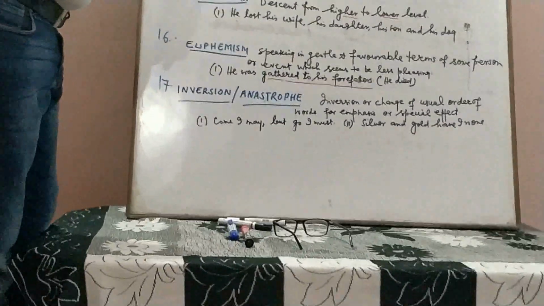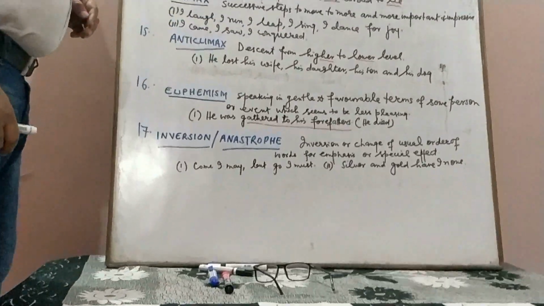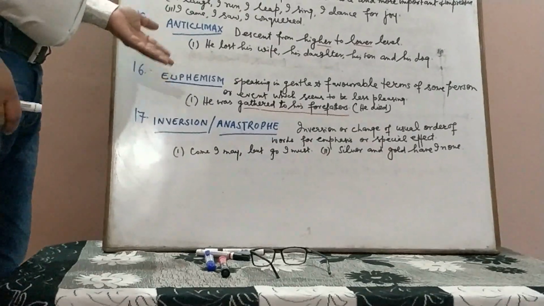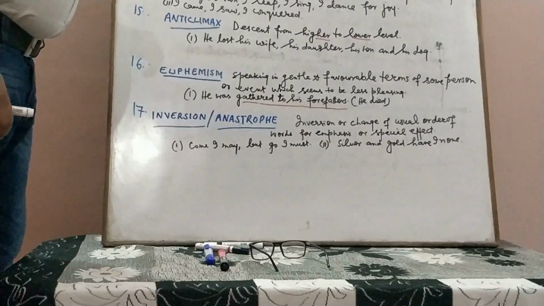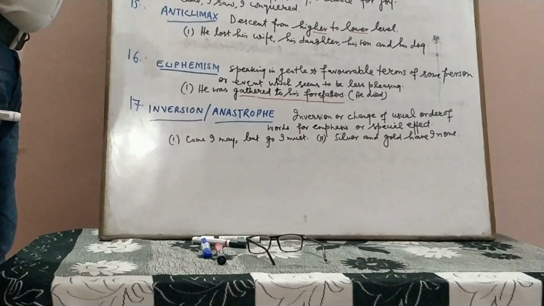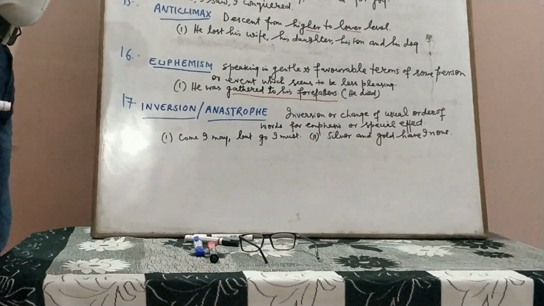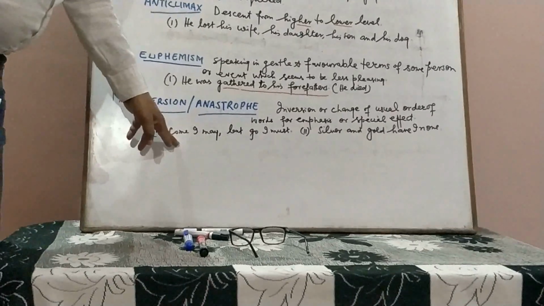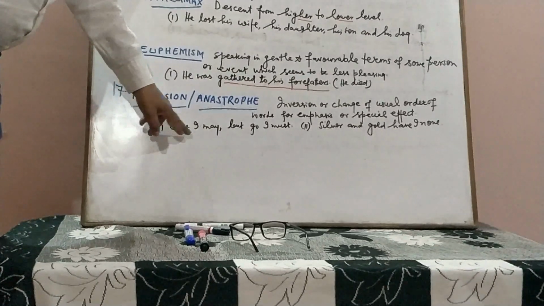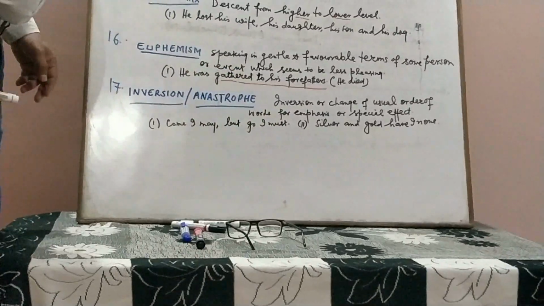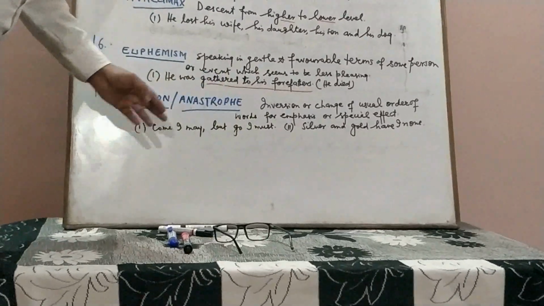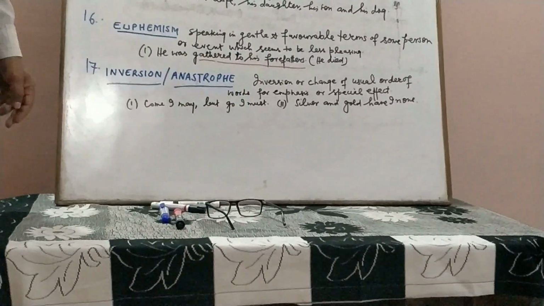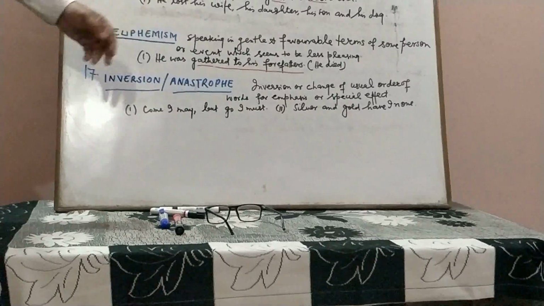The next figure of speech that we are going to discuss is inversion or anastrophe. Inversion is the change of usual order of words. Inversion is the noun form of invert. It means we change the order of the words for emphasis. For example, we say, gone are the days when people used to respect the elders. And I have given here two examples. Come I may, but go I must. So the usual order would have been: I may come, but I must go. But we are writing here, come I may, but go I must. So this is an example of inversion.